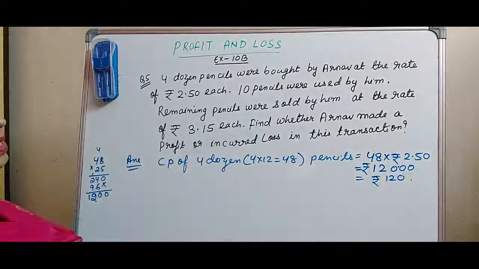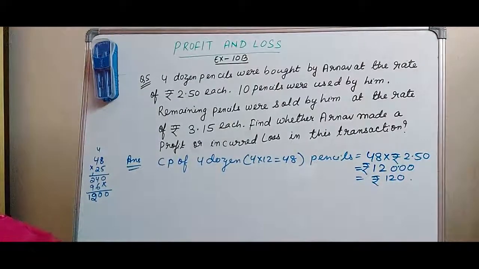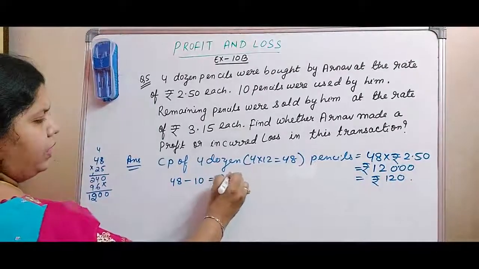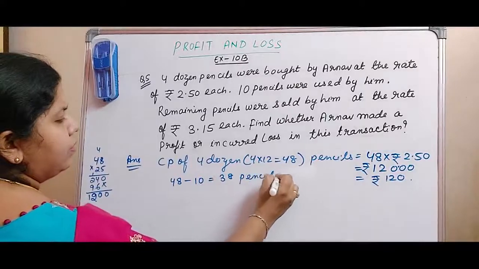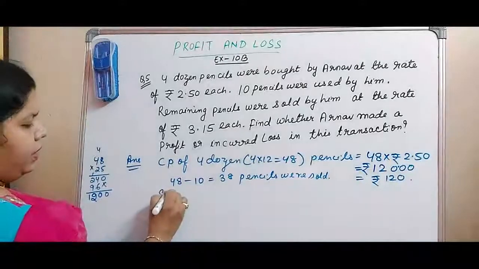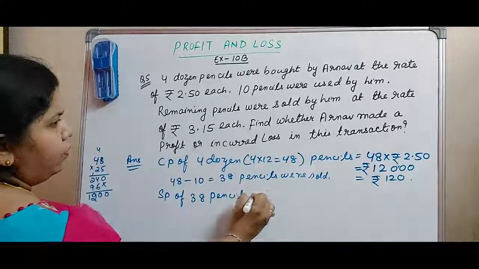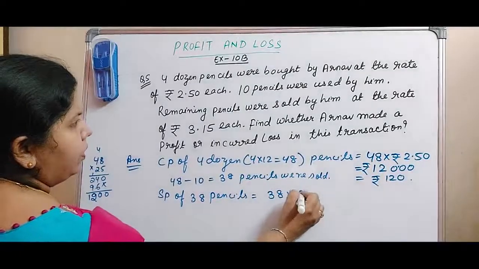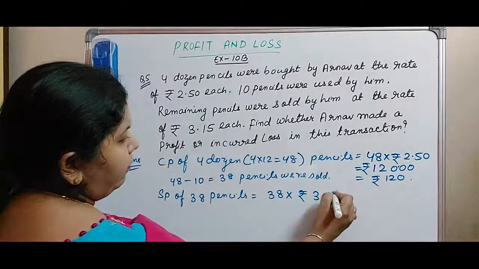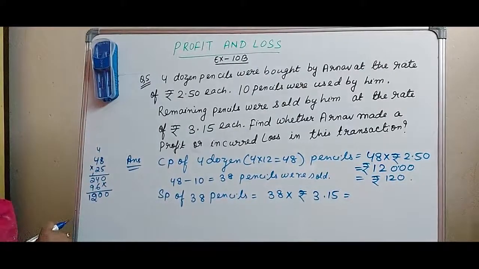Now 10 pencils were used. Remaining pencils were sold. So 48 minus 10 equal to 38 pencils were sold. Now SP of 38 pencils equal to 38 into rupees, selling price is 3.15 each. So 3.15, so that is equal to, we have to again multiply here.